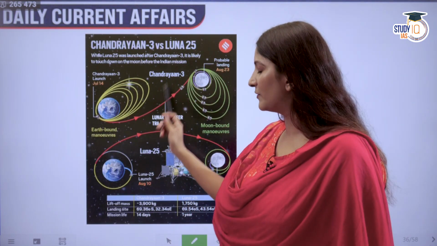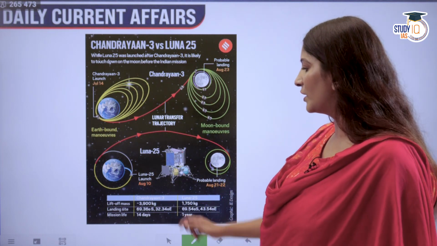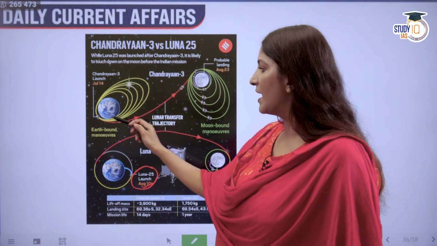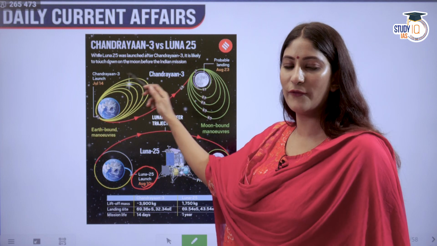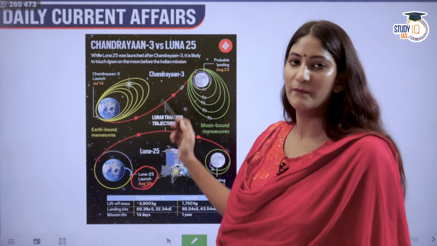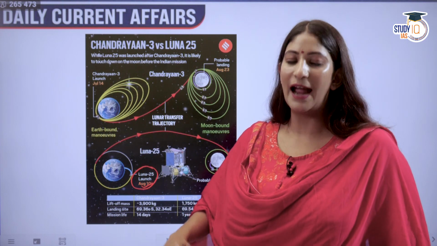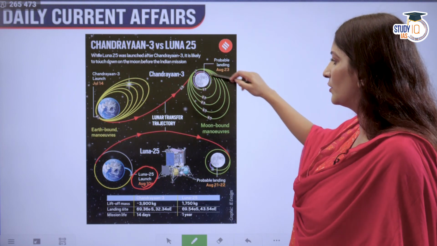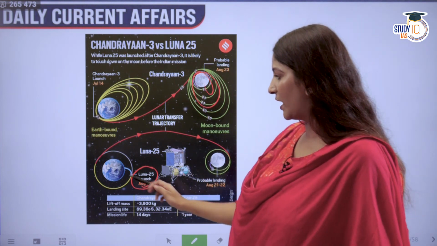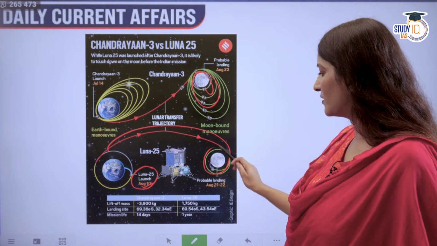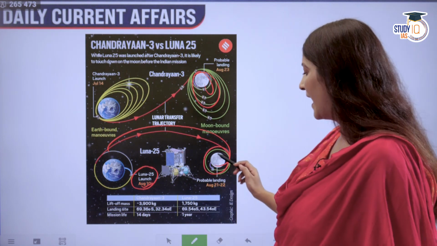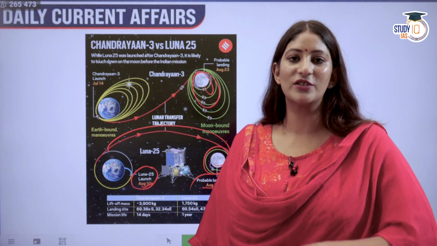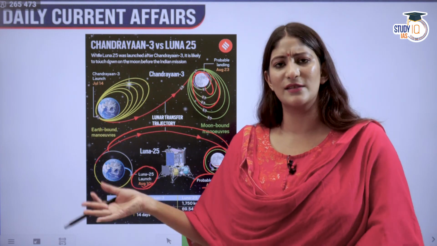But there is a difference between the two, how these two are working. Luna 25 was launched on 10th August, whereas Chandrayaan 3 was launched on July 14th. I have already told you, first it made earthbound maneuvers, 1, 2, 3, 4, 5. We raised the orbit, and from there we took our Chandrayaan to the moon, and then moon-bound maneuvers were also made. But when it comes to Luna, Luna is going directly, and it is making just 2 moon-bound maneuvers, and that is why probable landing will be earlier for Luna, because it has reached at a much faster rate.